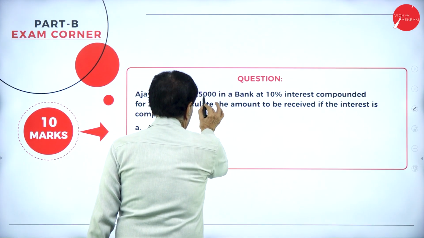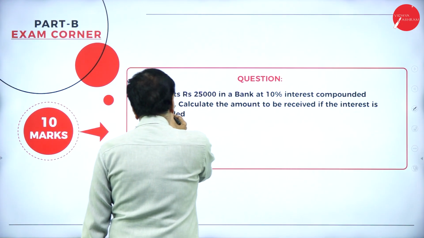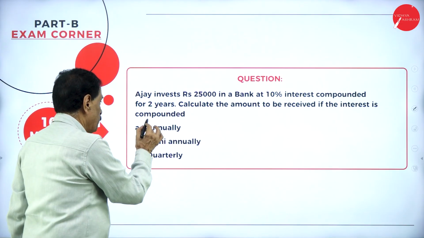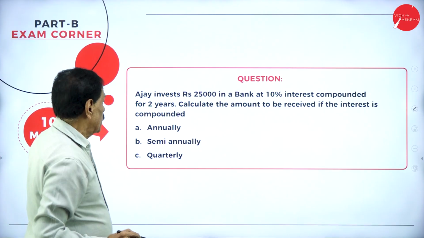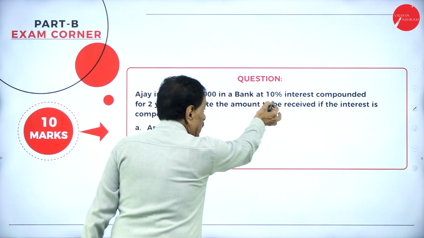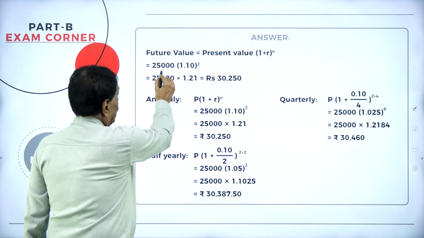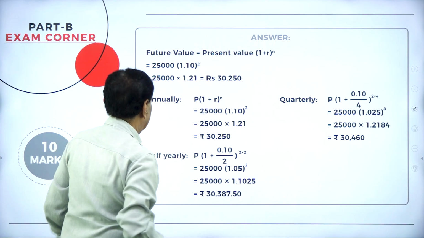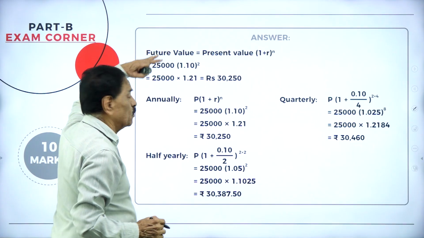Ajay invested rupees 25,000 in a bank at 10% interest compounded for 2 years. Calculate the amount to be received if interest is compounded annually, semi-annually and quarterly. So they asked how much is invested: 25,000. What is the rate of interest? 10%. For how many years? 2 years. Future value is equal to present value into 1 plus r to the power of n. What is your present value? 25,000 into 1.10 to the power of 2 years.